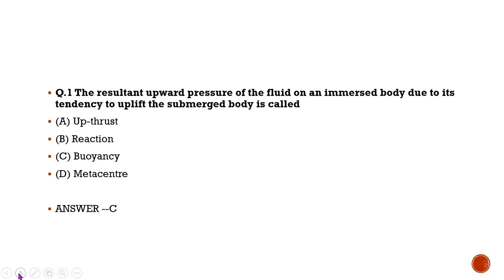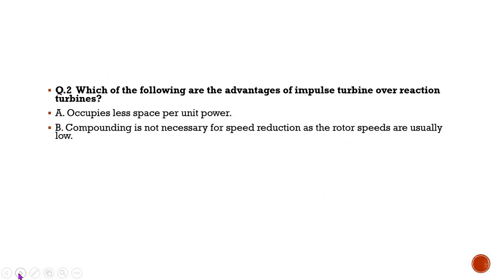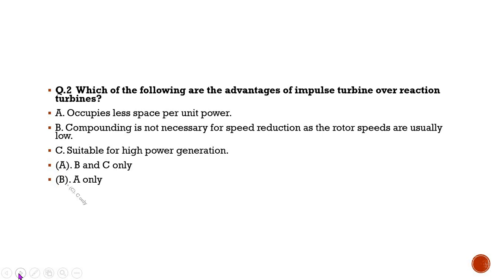Now the second question on your screen is, which of the following are advantages of impulse turbine over reaction turbine? Option A, occupies less space per unit power. Option B, compounding is not necessary for speed reduction as the rotor speeds are usually low. Option C, suitable for high power generation. Above three are statements A, B and C, and now the options: option A, A, B and C only. Option B, A only. Option C, C only, and option D, A and C only.